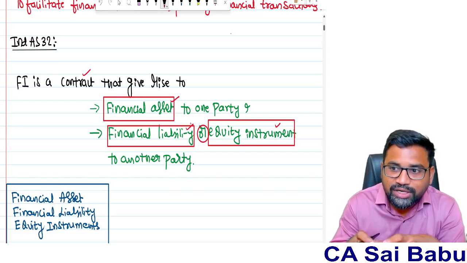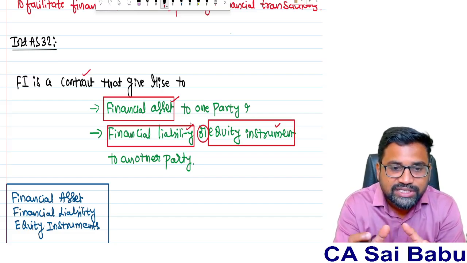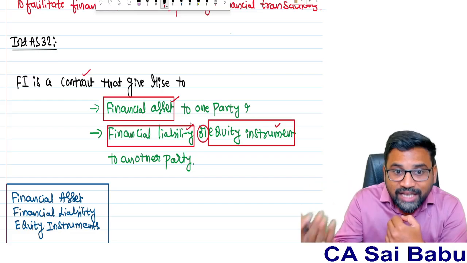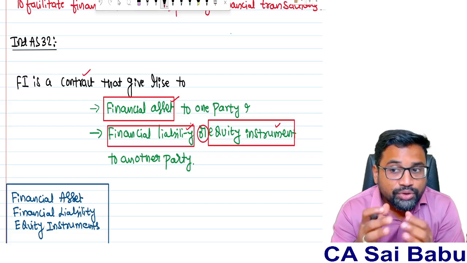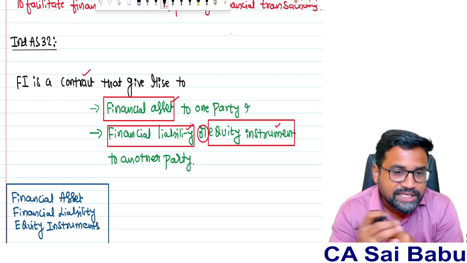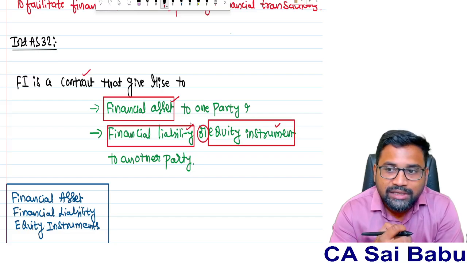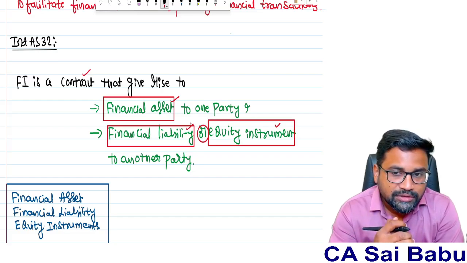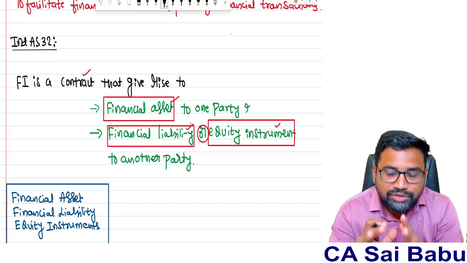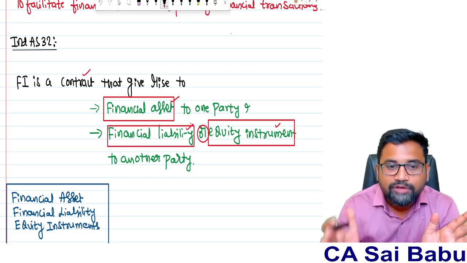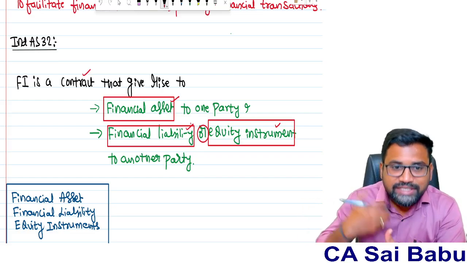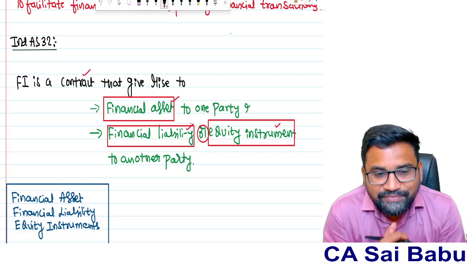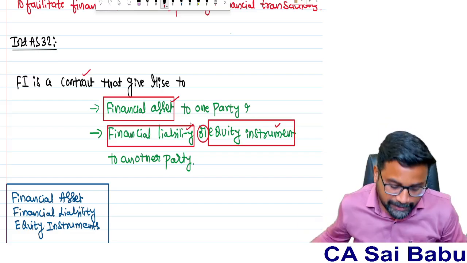Now we need to understand what is a financial asset, what is a financial liability and what is an equity instrument, because to become a financial instrument, the contract must give rise to a financial asset, financial liability or equity instrument, any one of it.